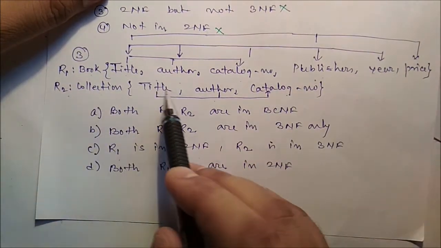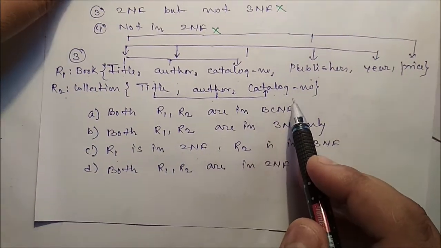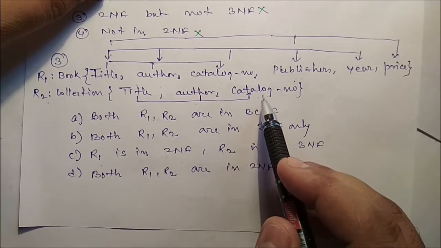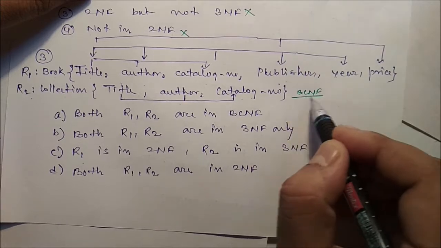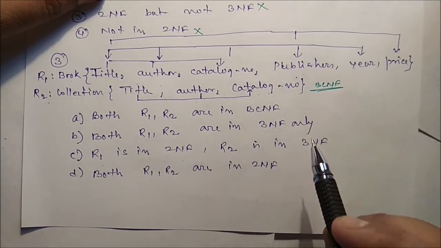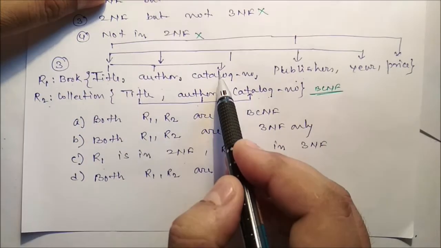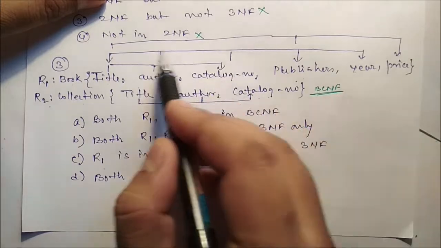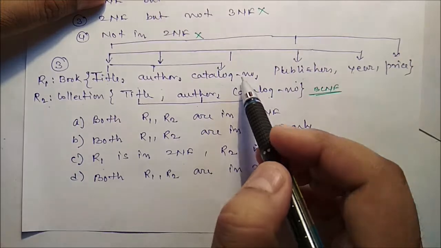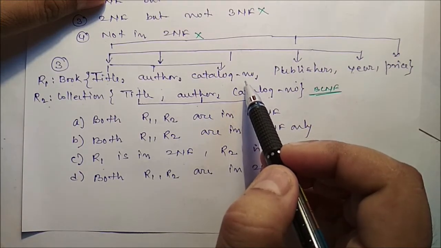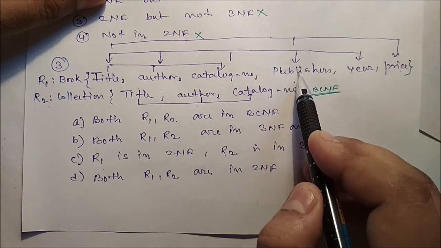Now if you see R2 first, definitely there is no partial dependency, there is no transitive dependency, and all the non-prime attributes depend solely on the key, so it is up to BCNF. That means it is also in 3NF, also in 2NF and 1NF. But if you see here, from title, author to catalog number, but here the opposite is also true. So the non-prime attribute depends on what? The price depends on the publishers. Are you getting this one?